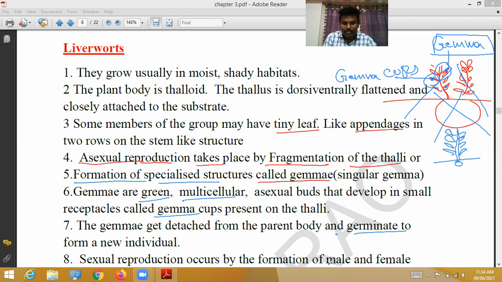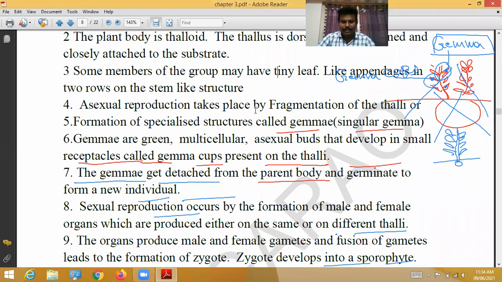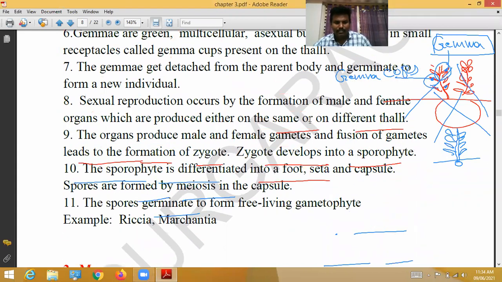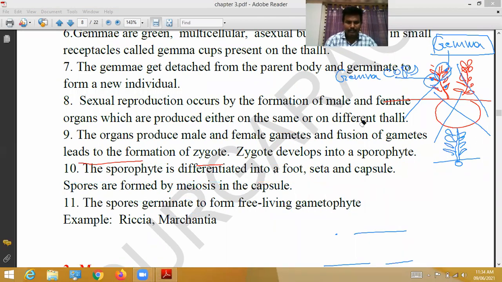Sexual reproduction occurs by the formation of male and female gametes. The male and female sex organs are produced either on the same thallus or on different thalli. Those organs produce male and female gametes, and fusion of these gametes leads to the formation of a zygote.